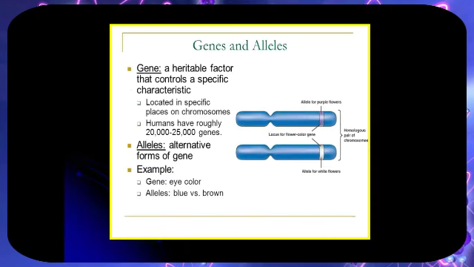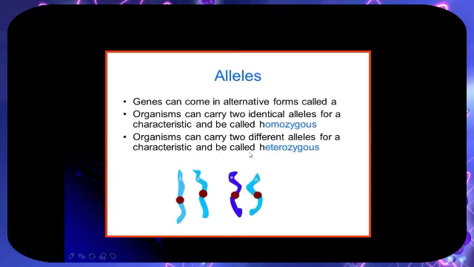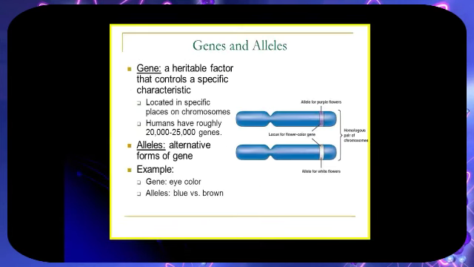Furthermore, a gene is an inheritable factor that controls a specific characteristic of an organism. In humans, we have 20,000 to 25,000 genes. Alleles could be alternative forms of genes. Right? It could be dominant or recessive, and it could be homozygous or heterozygous.